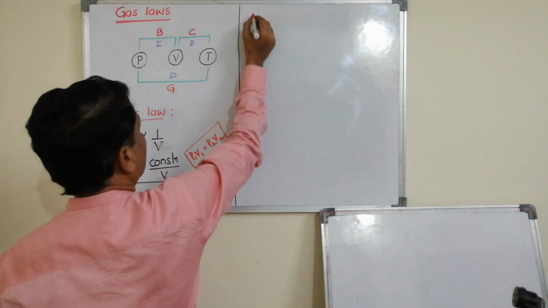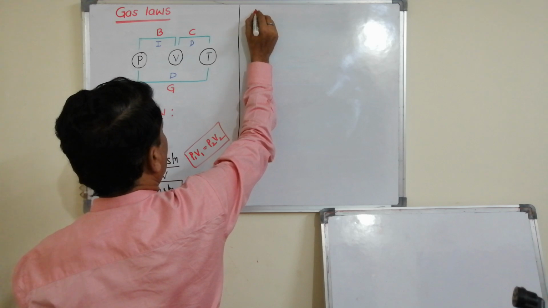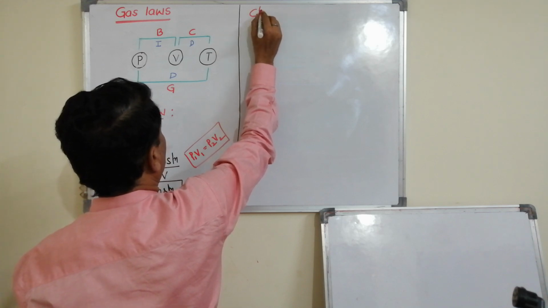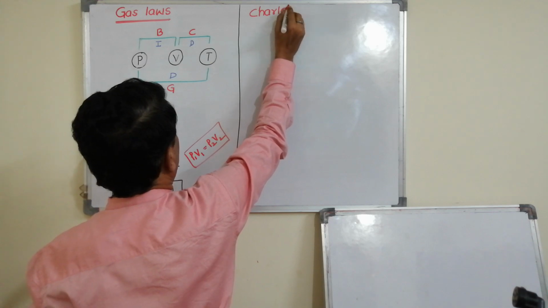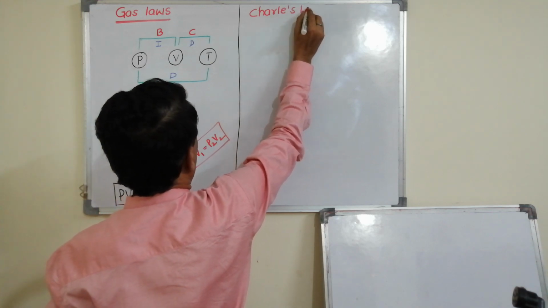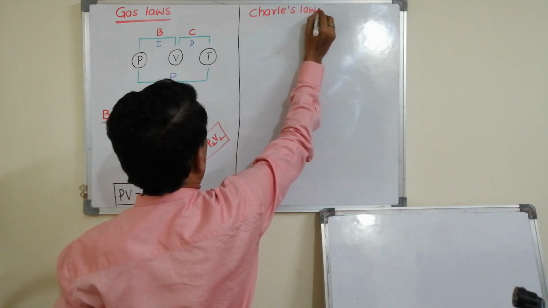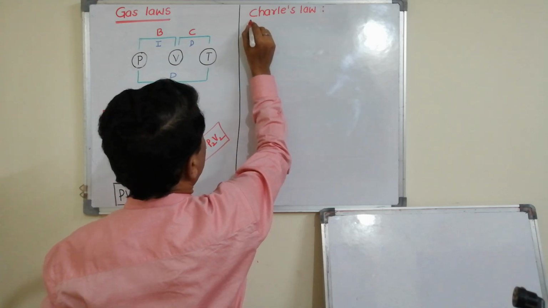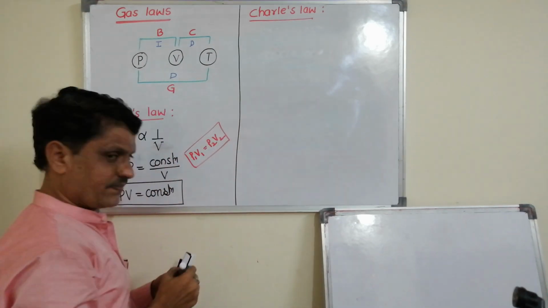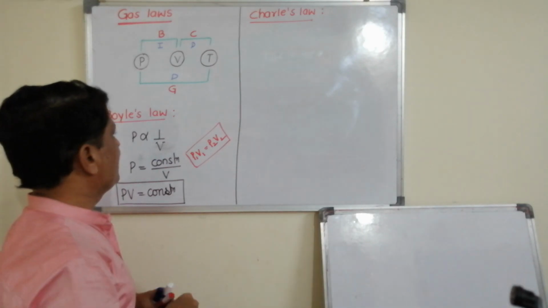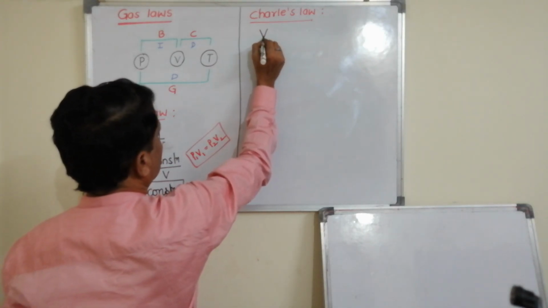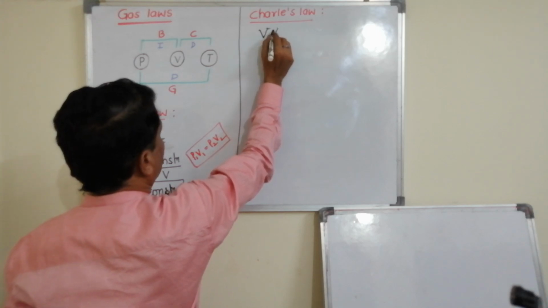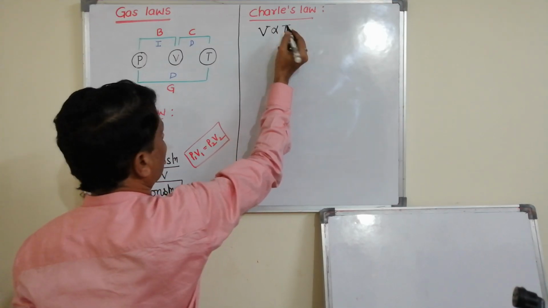V directly proportional to T is called Charles' law. What does this Charles' law teach? It says the volume of a given mass of a gas is directly proportional to the temperature.